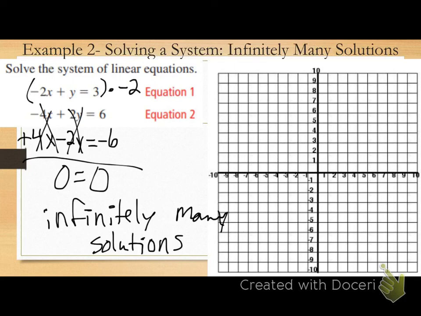Yeah? Is it possible to get two? No. Not with linear equations, at least. Now, in the future, you may graph what we call a parabola and a line. Then there would be two solutions there. But in Algebra 1, we're just dealing with linear equations. So you'll just get one, no, or infinitely many. Okay? Questions on our notes for today?